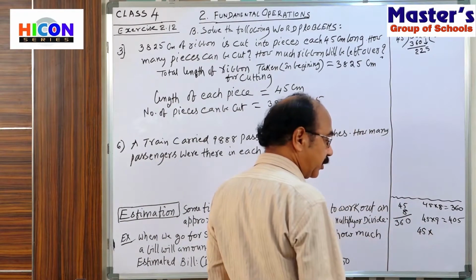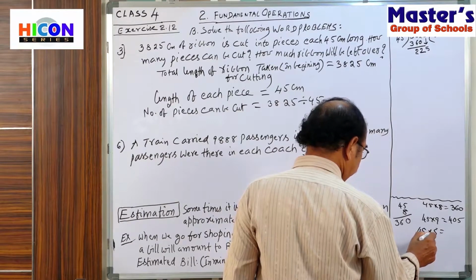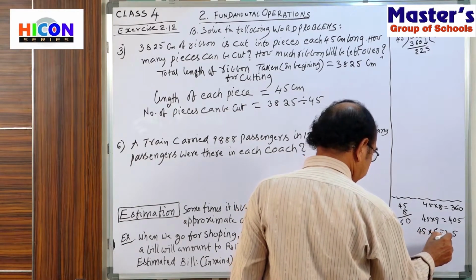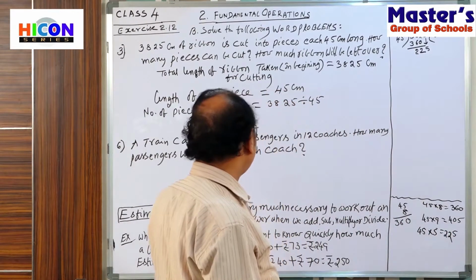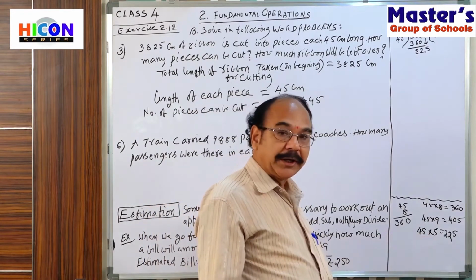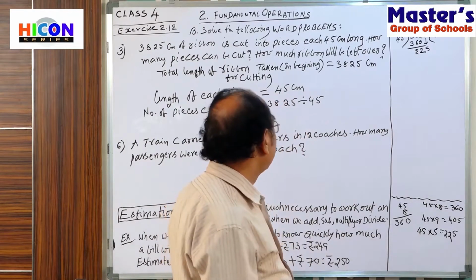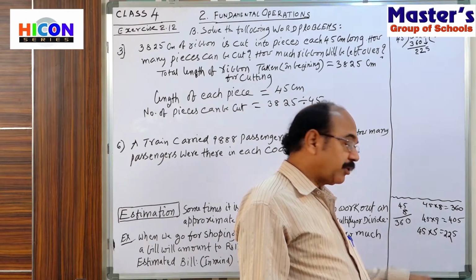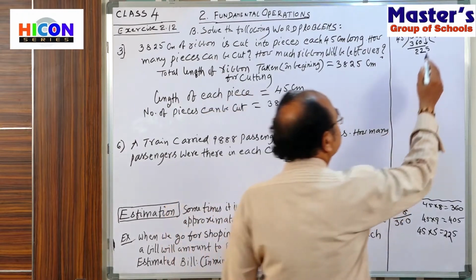Suppose if you take 5 times, 5 fives are 25, 2 carry. 5 fours are 20 plus 2 is 22. 225, exact. I tried 45 five times. Exactly 225. So 5 times exactly.